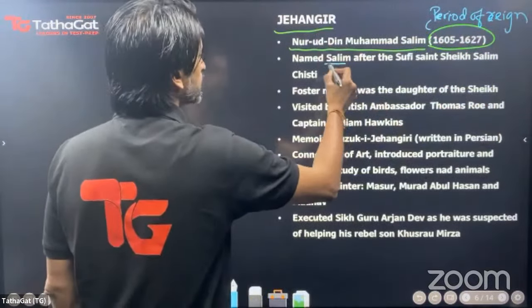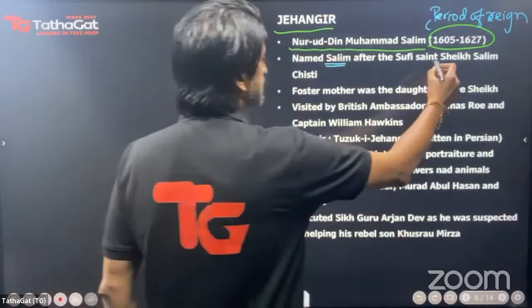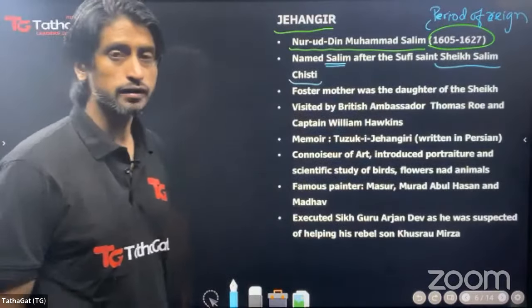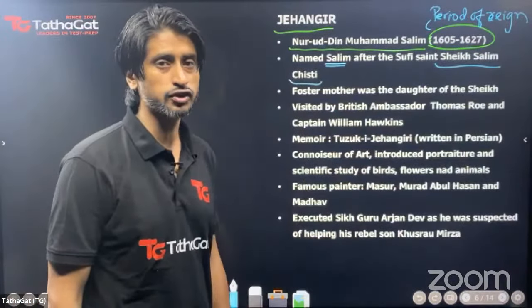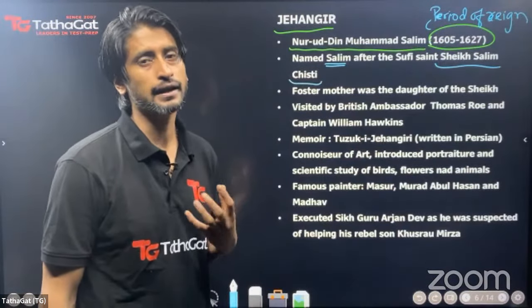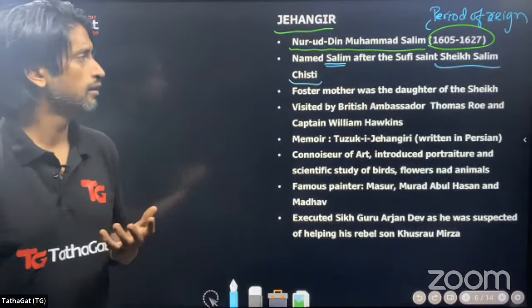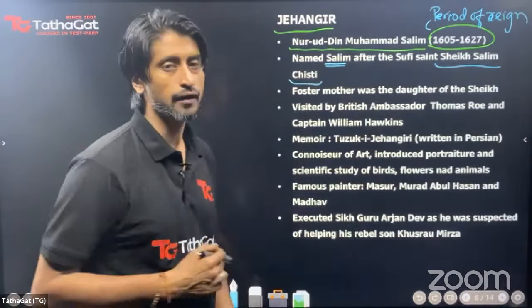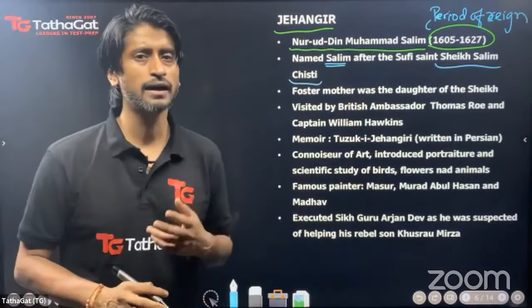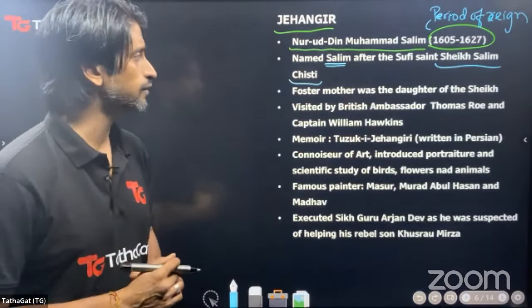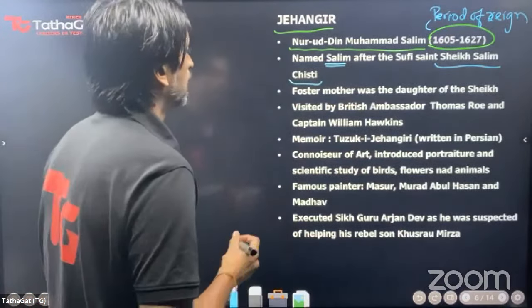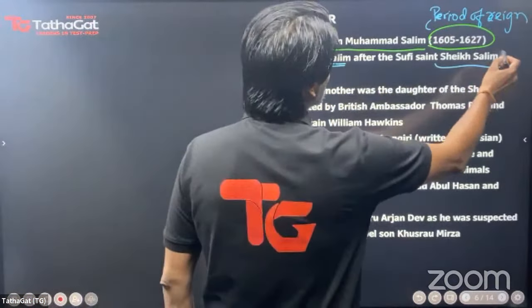And very famously, he was named after the Sufi saint Sheikh Salim Chishti, because it was at the shrine of Sheikh Salim Chishti that Akbar asked for a wish that he be granted male successors, and it was then after this kind of pilgrimage that Akbar had a child. He actually had twins, but his younger brother died in infancy, and therefore Jahangir was the only surviving male heir. So therefore he was lovingly called Salim.